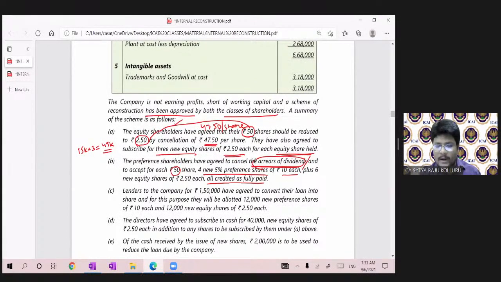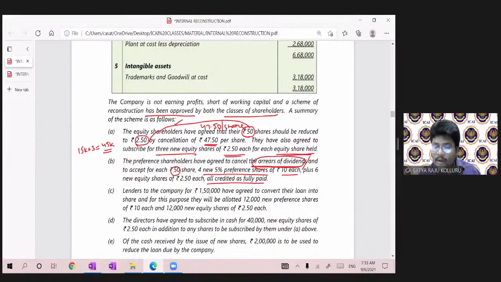One more time repeating: the preference shareholders have agreed to cancel the arrears of dividends. Leave it, there is no impact. And to accept for each 50 rupees share, 4 new 5% preference shares of rupees 10 each, plus 6 new equity shares of 2.50 each, all credited as fully paid up.